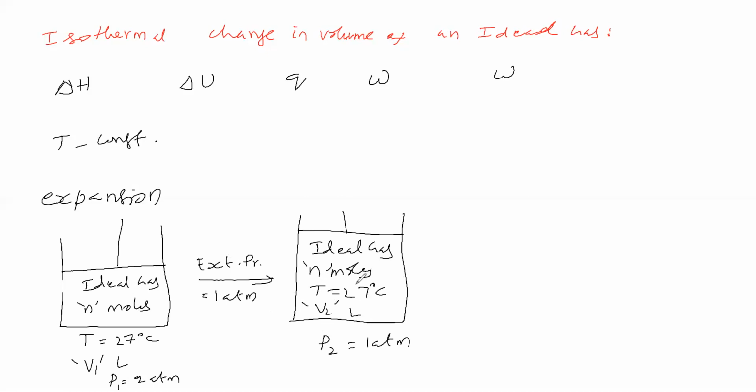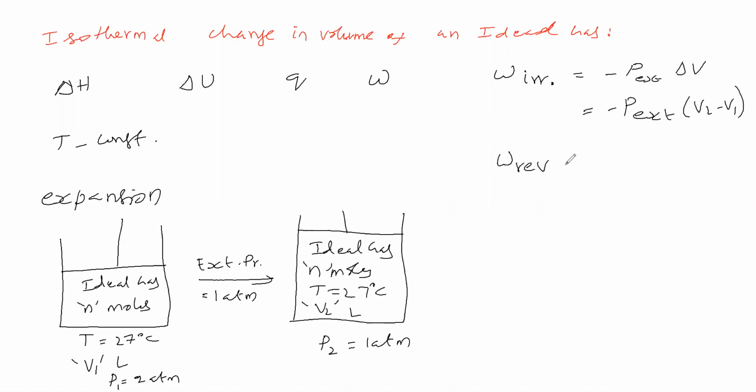Now what is the work done in this process? If the process is irreversible, work done is P external into delta V. Therefore, external pressure into (V2 minus V1). This is the irreversible process. If we take the process as irreversible, then the work done is like this.